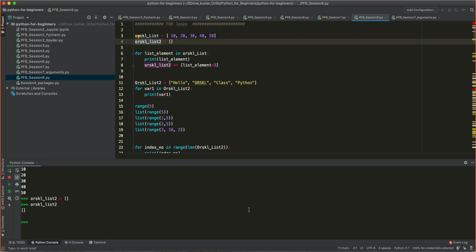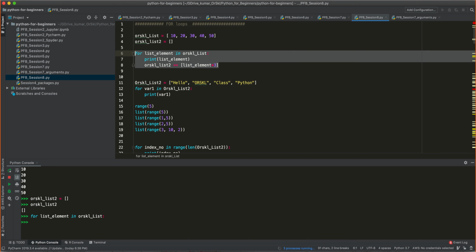So as this is empty, now let me go and execute this piece. Okay. So let me execute this. As you see, the print statement is only 1. So that's the reason you only see these elements.